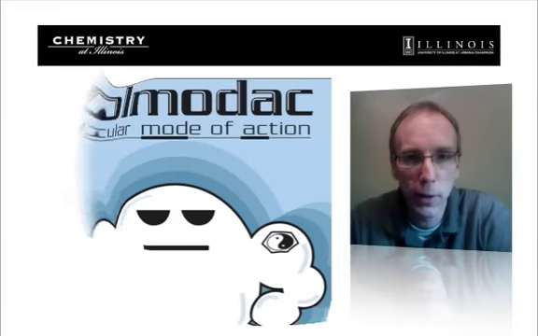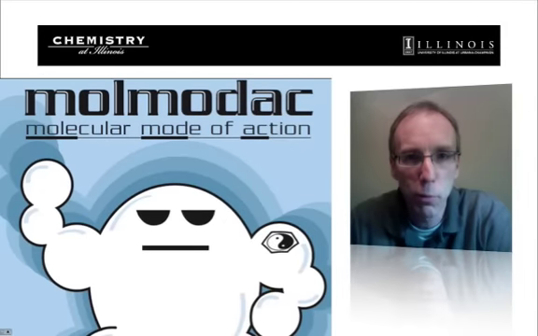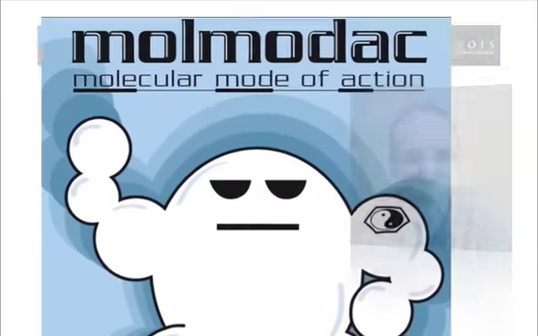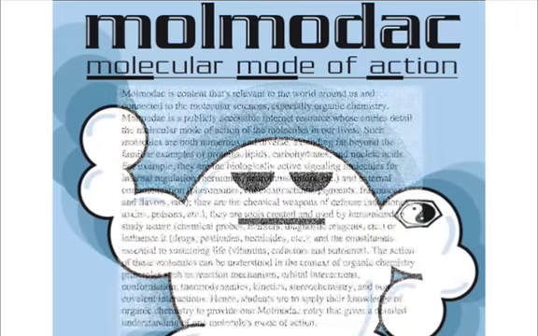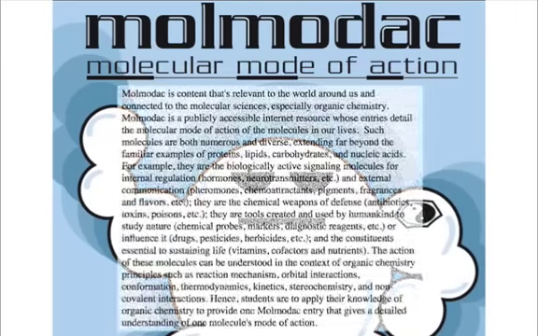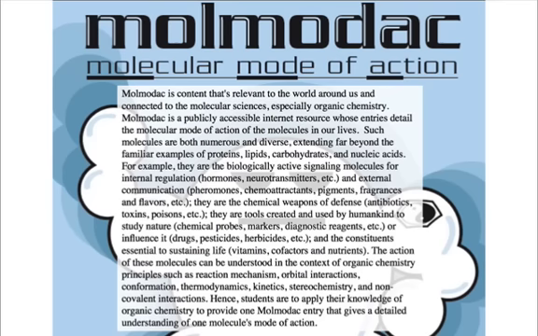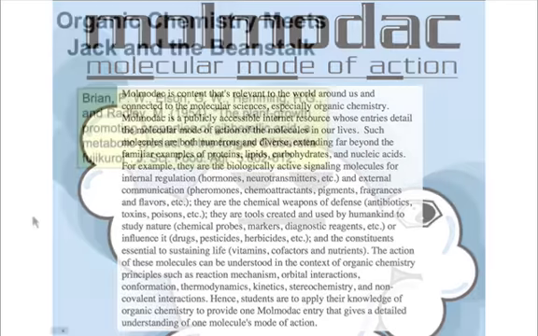for you this semester in Chem 332 a new group project called Molmodac, which stands for Molecular Mode of Action. The Molmodac project is to be a wiki-based compendium of molecular detailed accounts that answer the question, how does the molecule achieve its function? What molecule will you select? Well, that's up to you, and there's a lot to choose from.